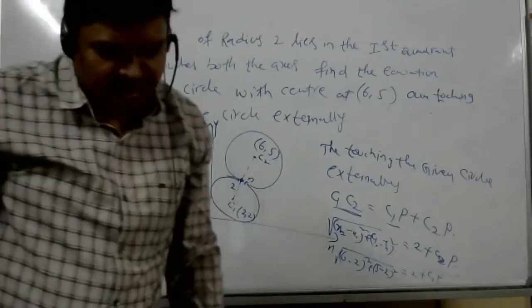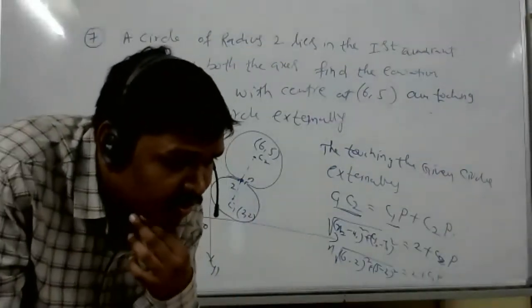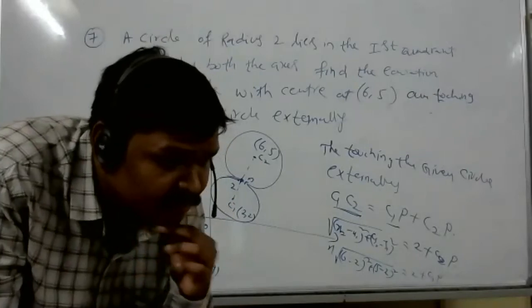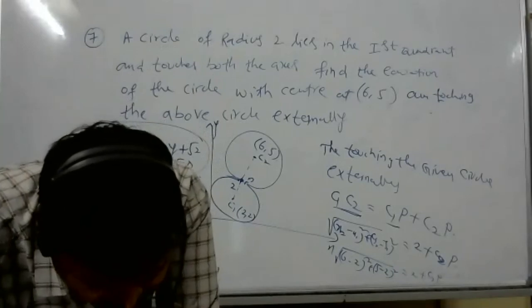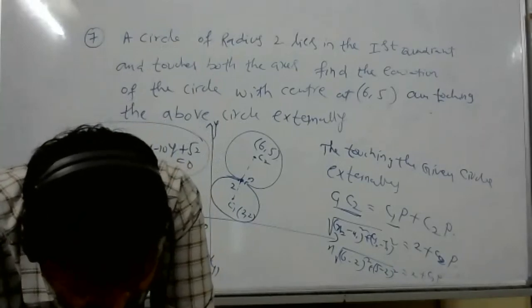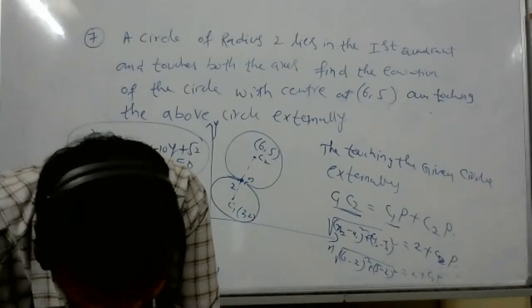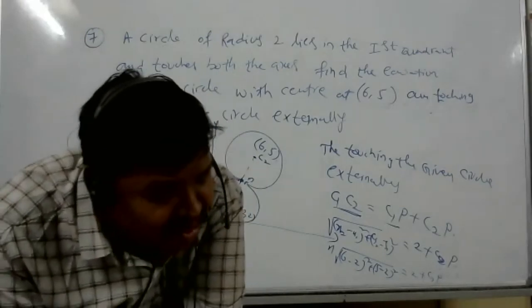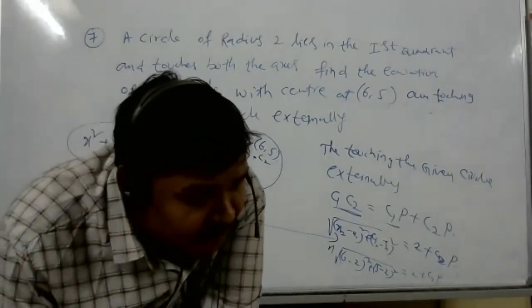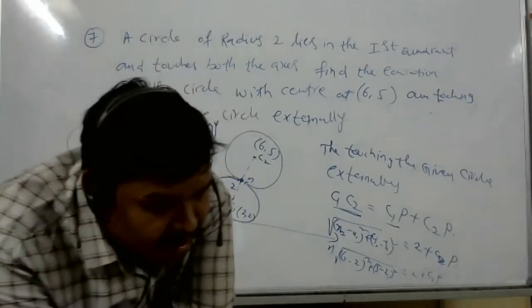Sir, how? No, sir, not that one. X is equal to 2 and x plus 2y is equal to 3. That one.